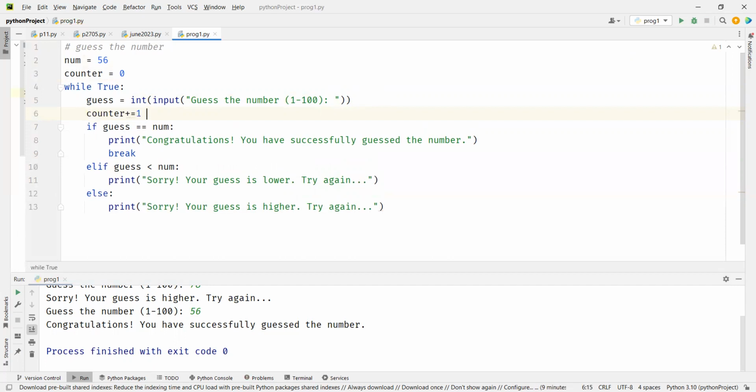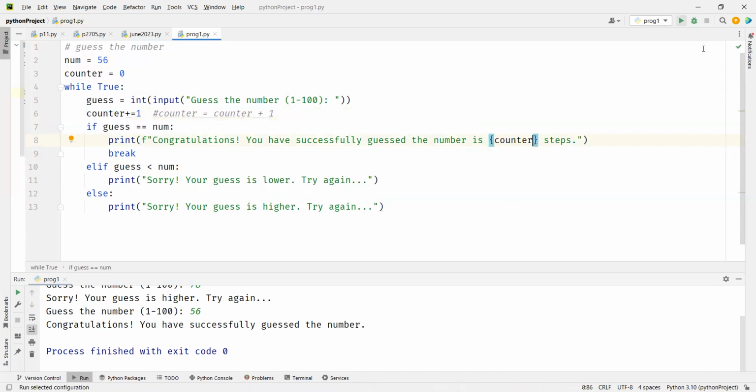This is the same as counter equal to counter plus 1. And here we can say, you have successfully guessed the number in so many steps, so many chances. And I'm going to put F here, copy and paste.